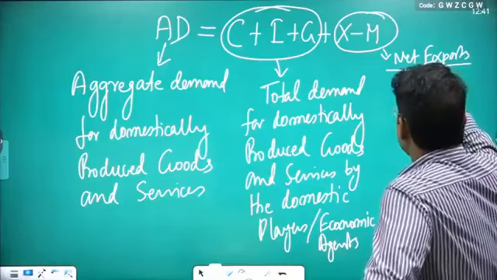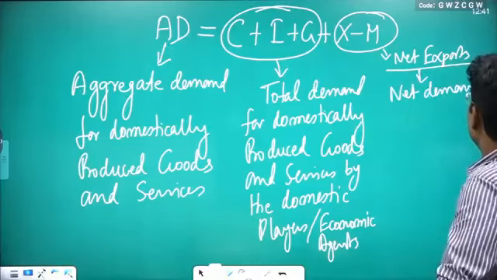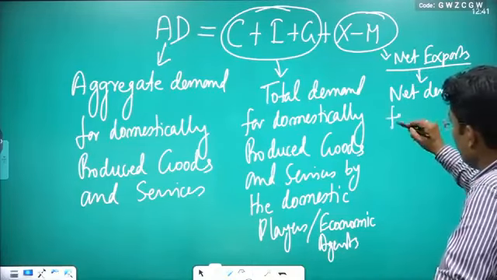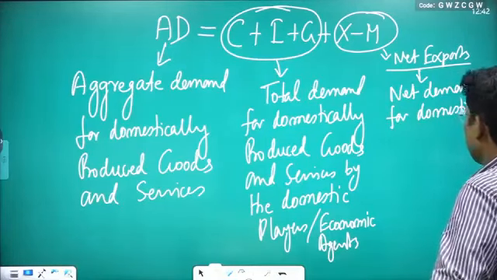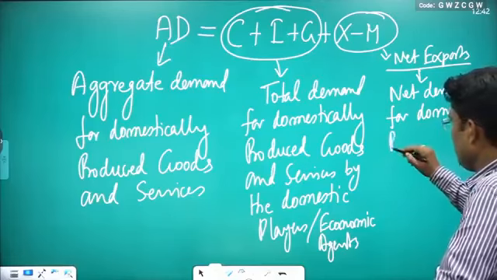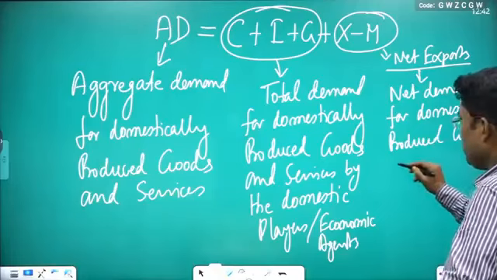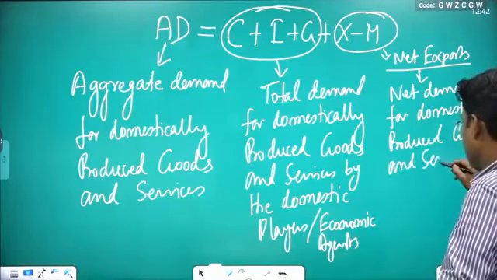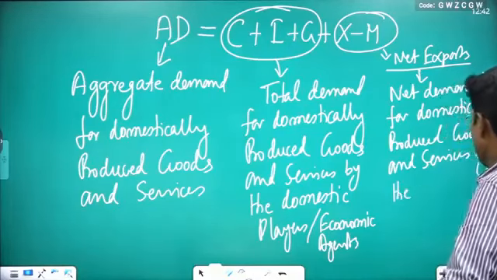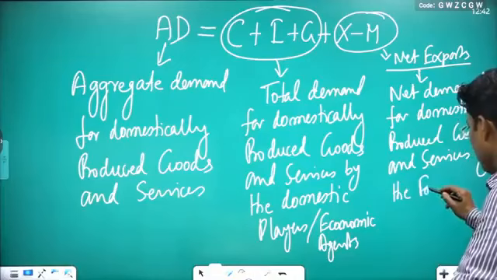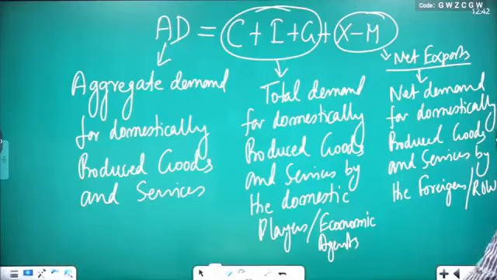And net exports represents net demand for domestically produced goods and services by the foreigners, or rest of the world, you can say.